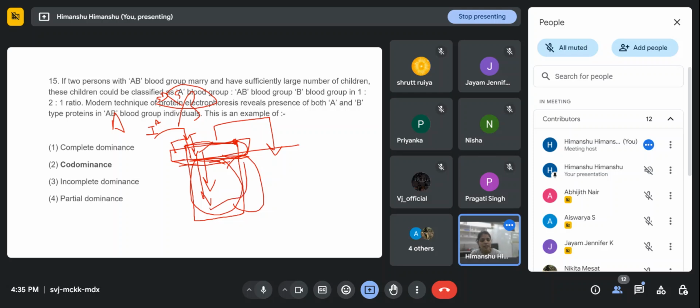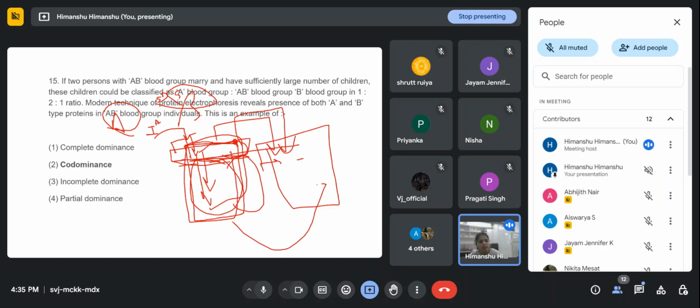After this, we will see the proteins with the help of a dye, Coomassie brilliant blue or something. Then we'll see what kind of bands are there. But to study a particular protein, we have to add an antibody against it, and we'll see how many bands come. And in the protein electrophoresis, what they saw is that two types of proteins come in AB blood group individuals.